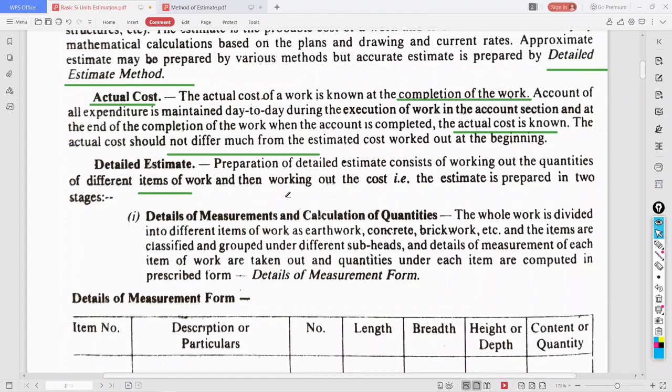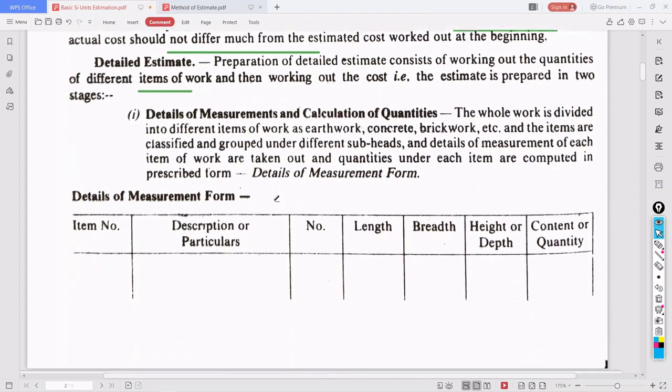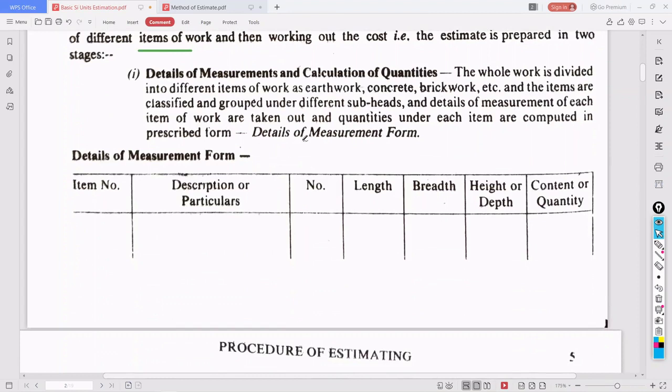That is, the estimate is prepared in two stages. The first stage, as I already discussed, is the details of measurement and calculation of quantities. The whole project or the whole work is divided into different items of work such as earthwork, concrete, brickwork, and the items are classified and grouped under different subheads. Details of measurement of each item of work are taken out, and the quantities under each item are computed in the prescribed form.